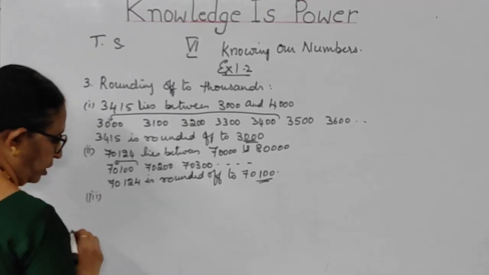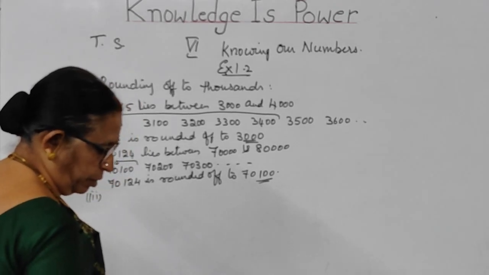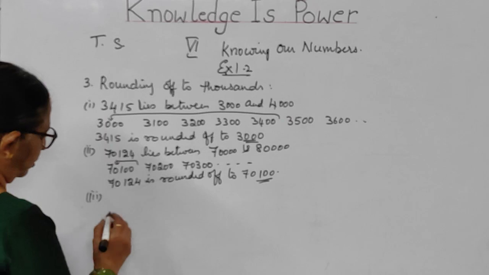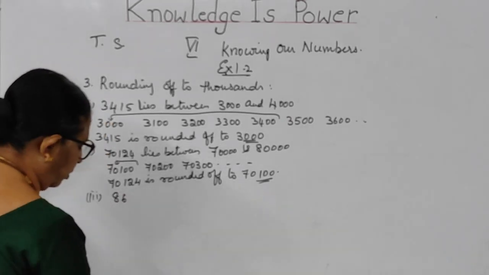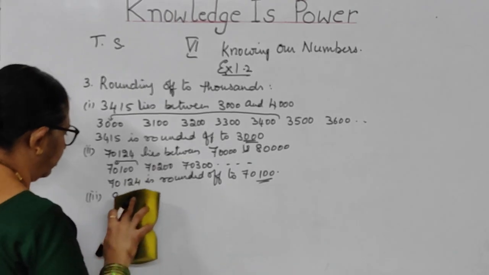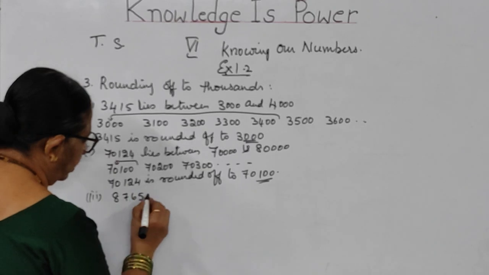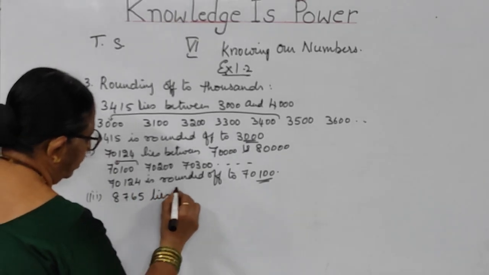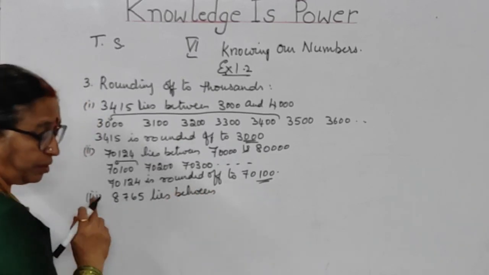Now, when you go to the third bit, you have got 8,765. The problem is 8,765. It lies between, thousands is 8, children.